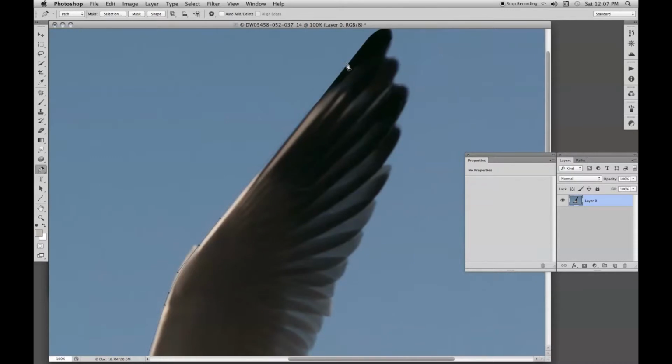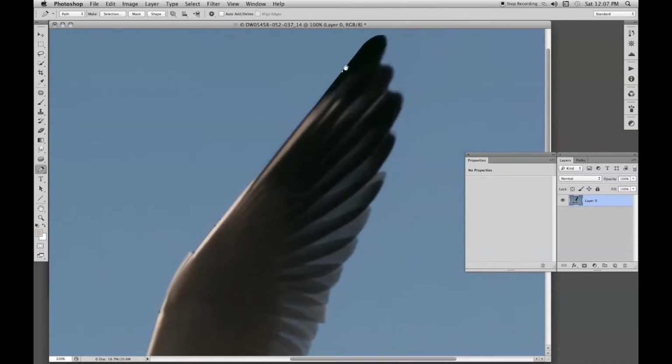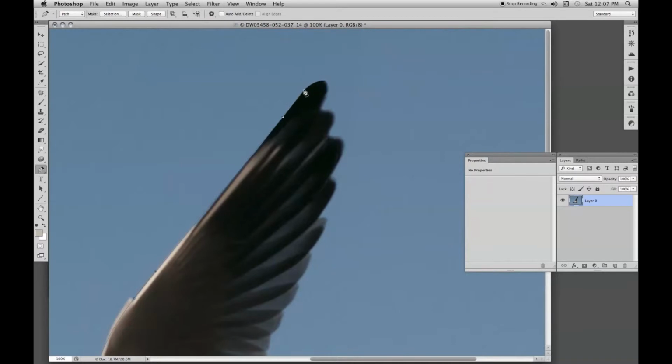And go around some of these feathers just to give it the right feel. Just a few of them. One more.